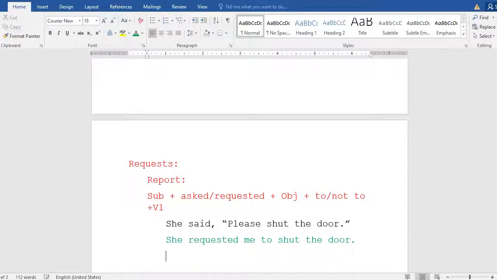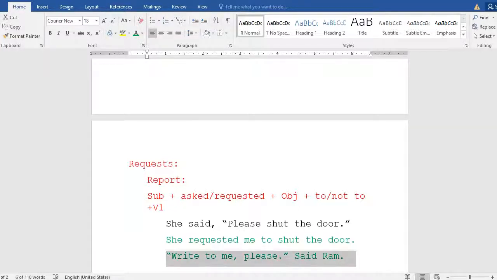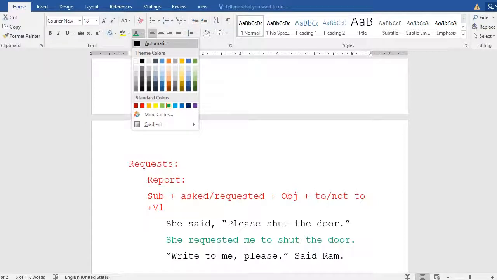Now I'd like to give you another example. Okay, so what do I have to mean over that? Write to me, comma, please. Write to me, comma, please, said Ram. Said Ram. Now see here. Write to me, please, said Ram. Okay, the sentence is for you. Understand about that. I am giving the example to make you understand very clearly.